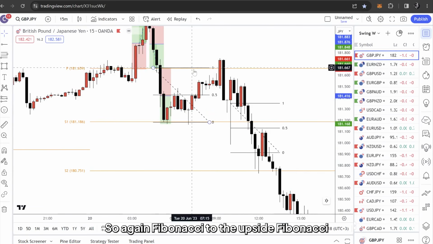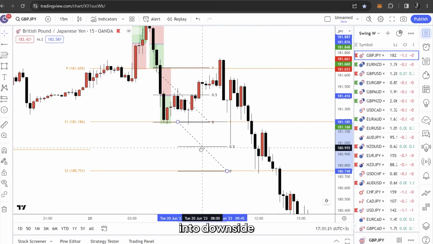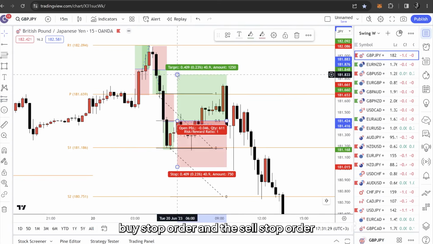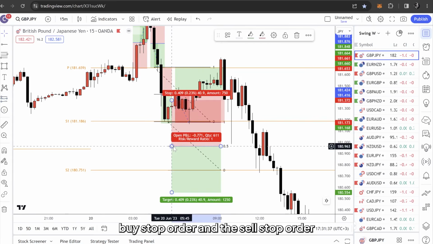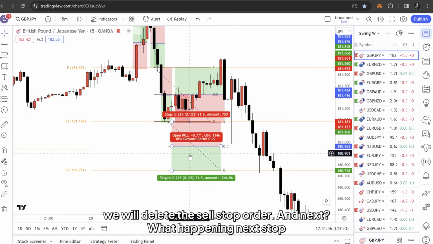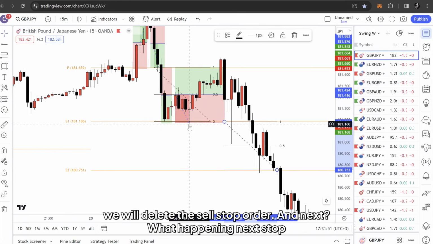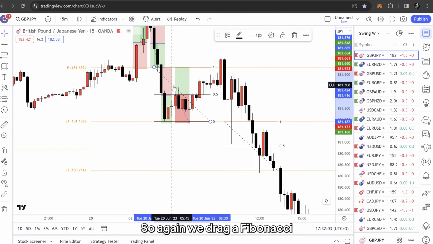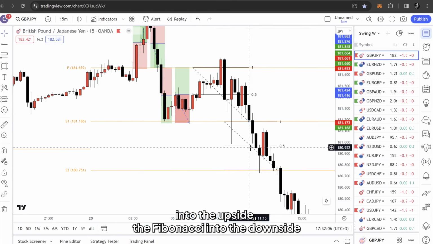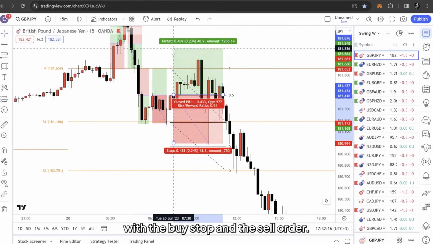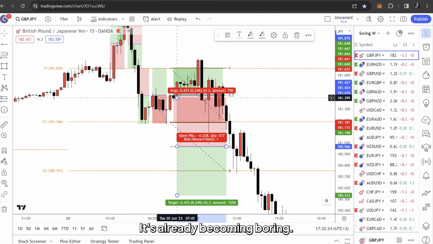So again, Fibonacci to the upside, Fibonacci to the downside. Again, place the buy stop order and the sell stop order. And what's happening, the buy stop order is hit, which means we will delete the sell stop order. And next, what's happening next? Stop loss was hit right here, which means we will do it again. So again, we drag a Fibonacci to the upside, a Fibonacci to the downside with the buy stop and the sell stop order.